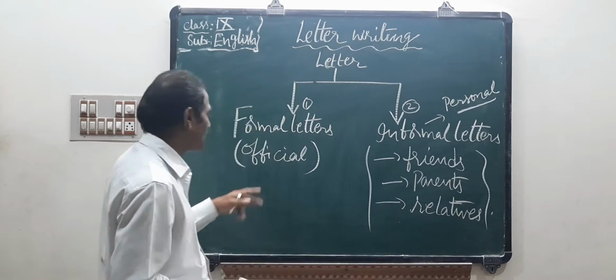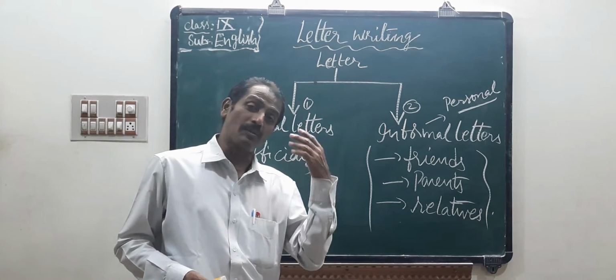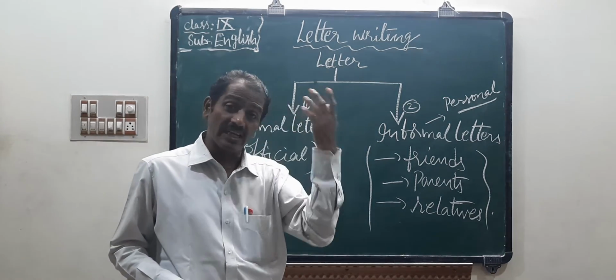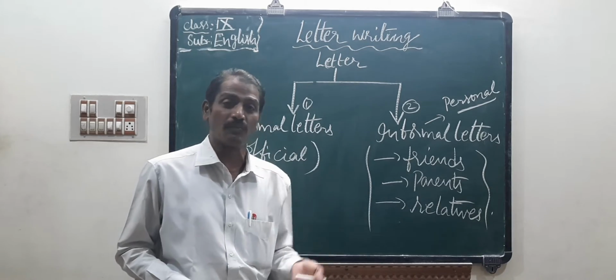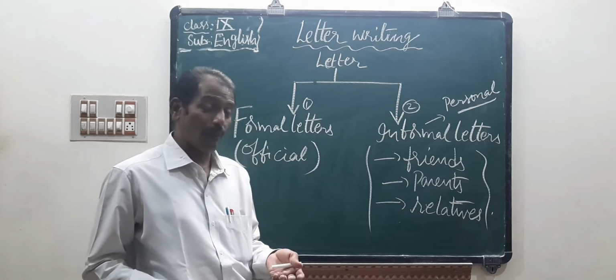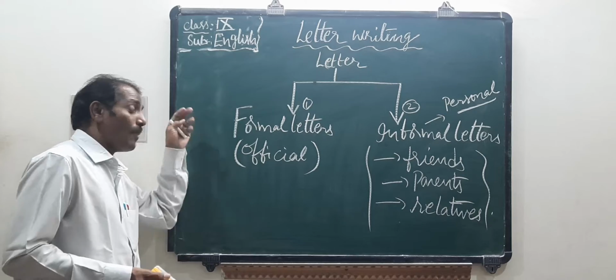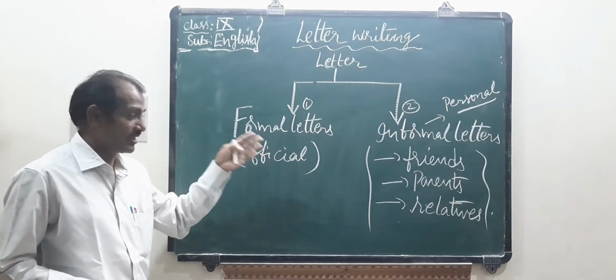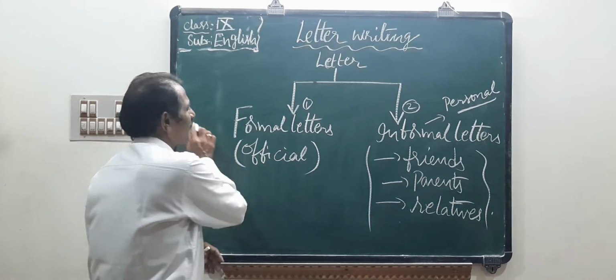Okay. Next, official means writing to the municipal commissioner, police commissioner, sub-inspector of police, circle inspector of police, the postmaster general, district collector, the mayor. So these are official letters. Then I have to discuss the parts of the letter.